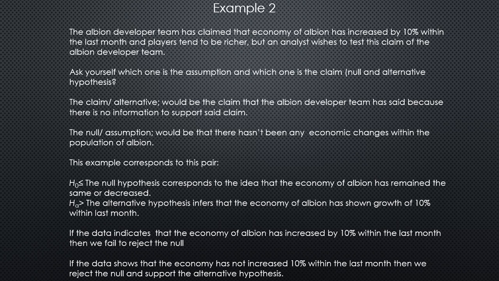The null assumption will be that there hasn't been any economic changes within the population of Albion. This example corresponds to this pair. The null hypothesis corresponds to the idea that the economy of Albion has remained the same or decreased. The alternative hypothesis infers that the economy of Albion has shown growth of 10% within the last month.